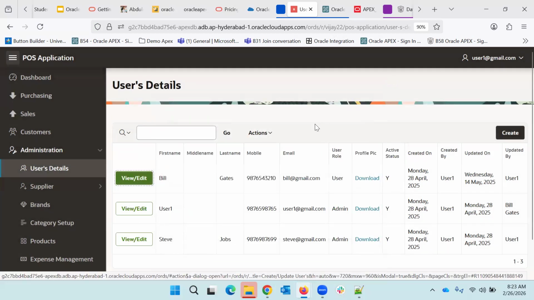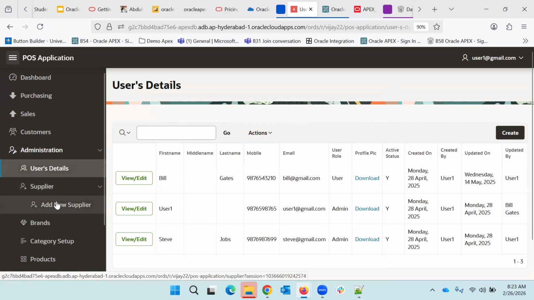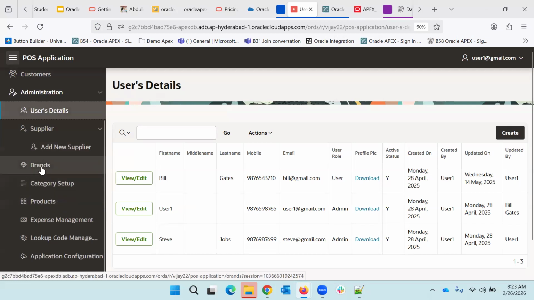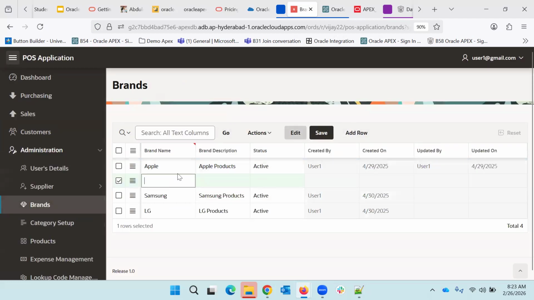So I have designed this project in such a way that in real projects, whatever you need, in each and every page we'll be covering some new features. If you say parent, child, child of child navigation is there, and you have to implement it, how can we do that? Then we'll be seeing the interactive grids: within the table itself, if we want to edit the records, how we can do those things.